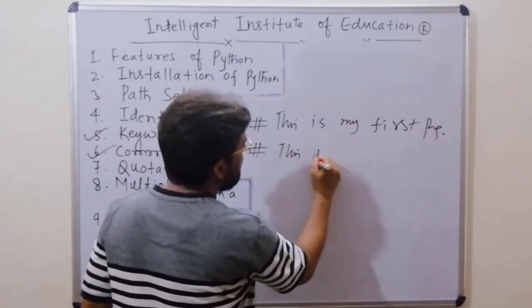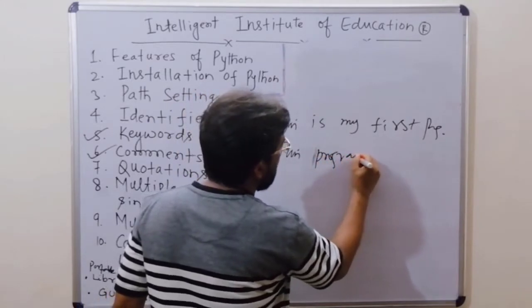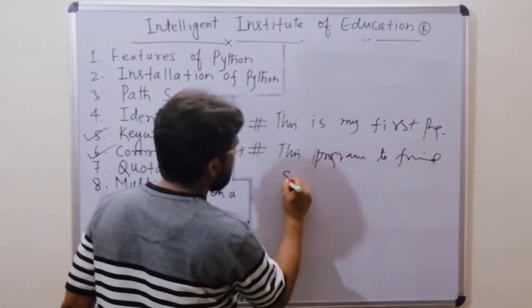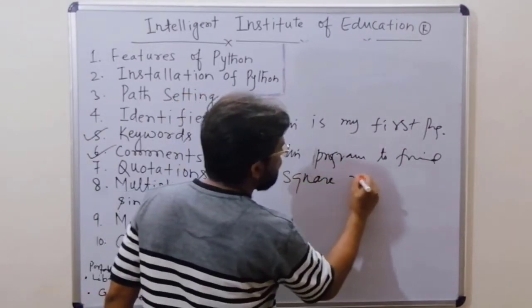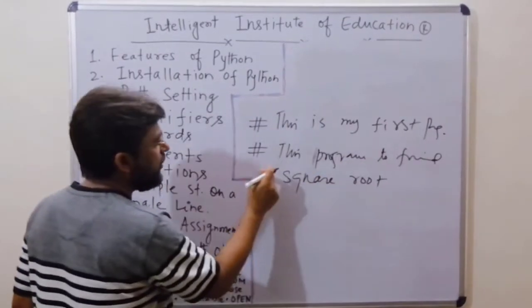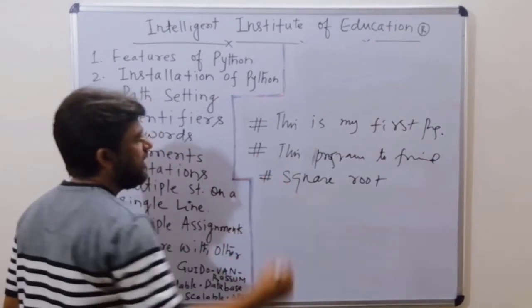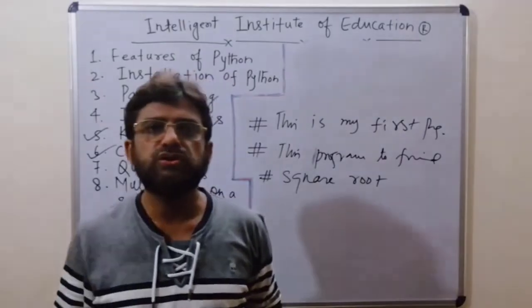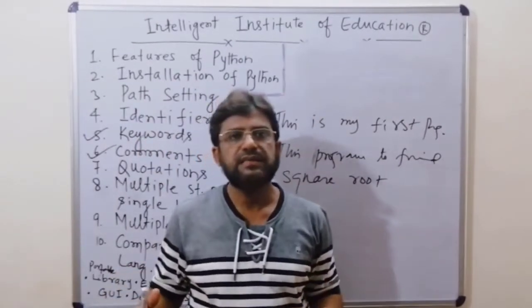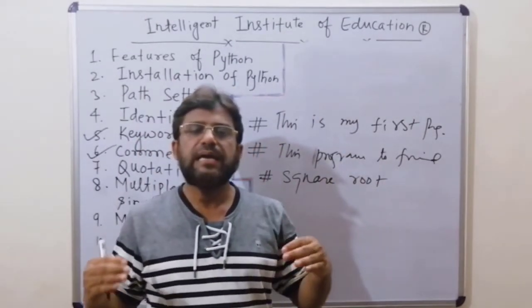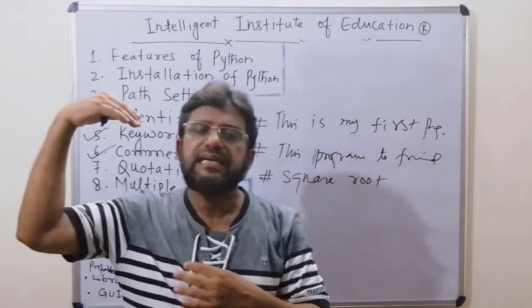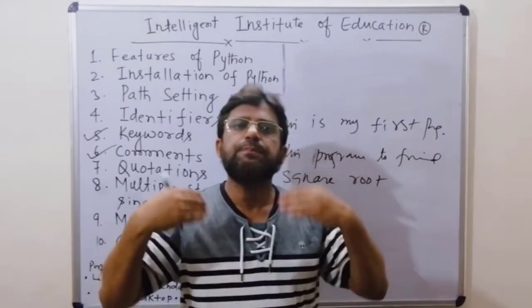This program finds a square root. Again, for a square root we have to use the hash symbol. It means a comment, which we use for the user's purpose, and in the code, what type of code we are going to write. So further on we can easily identify what the code is for.